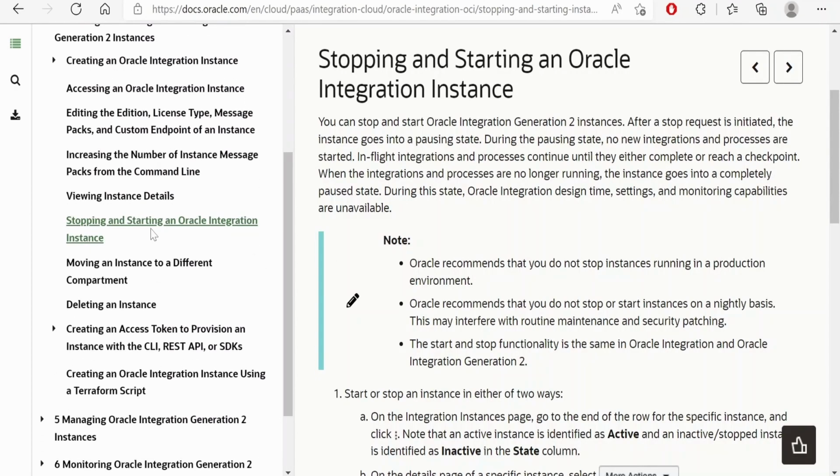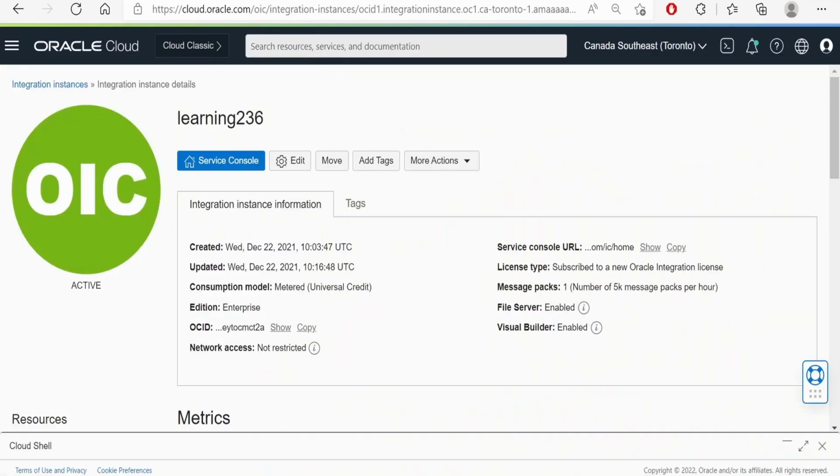Next thing is starting and stopping an Oracle Integration instance. In order to start and stop an instance, we have to click on more actions. From here, as this is active, we can stop. Once it is stopped, then we can start the instance.